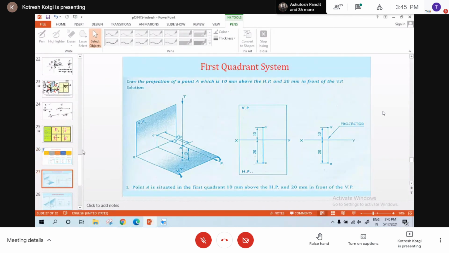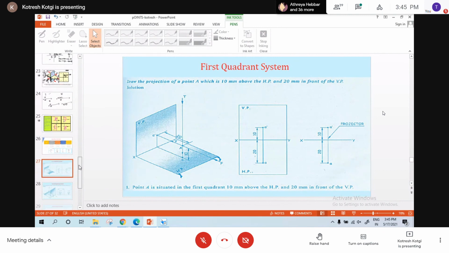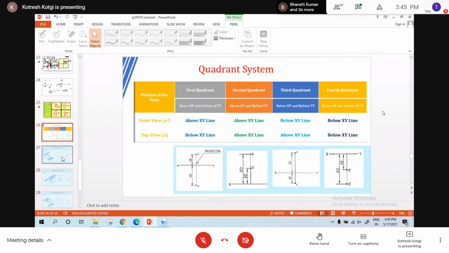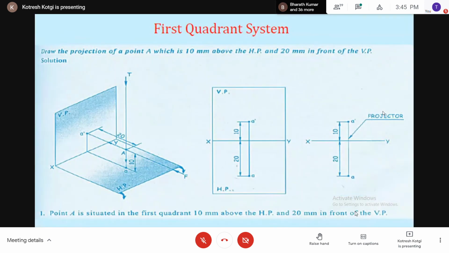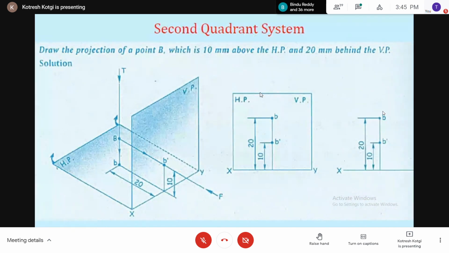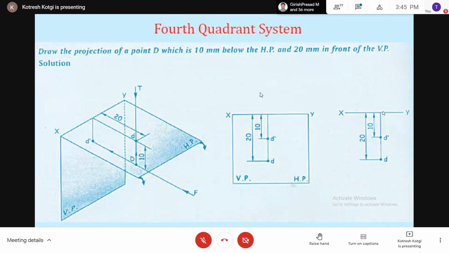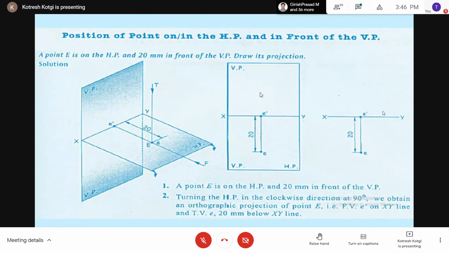Now this is all about the quadrant system. From the next class onwards, that is on Friday, I'll solve different problems on different quadrants. See here, I have slides with different problems for the second, third and fourth quadrants, the combined one, and cases on HP or on VP.